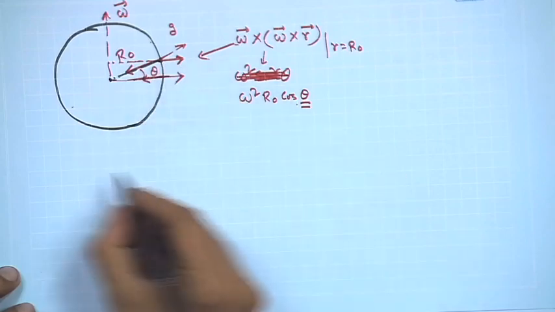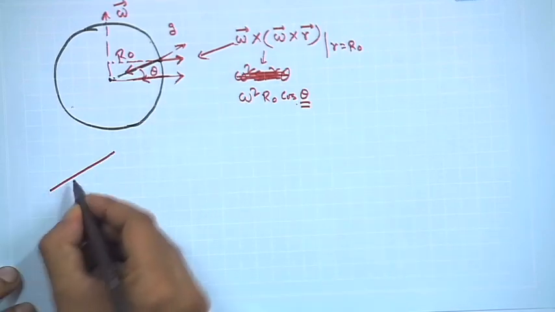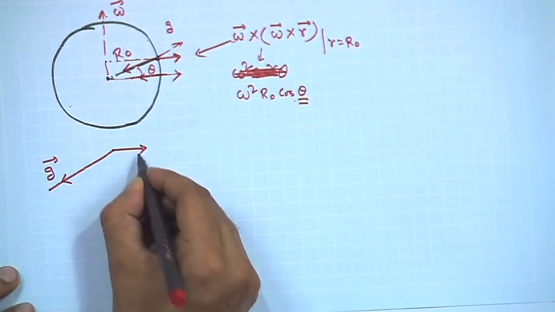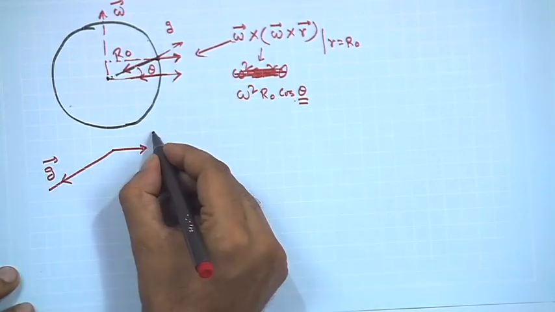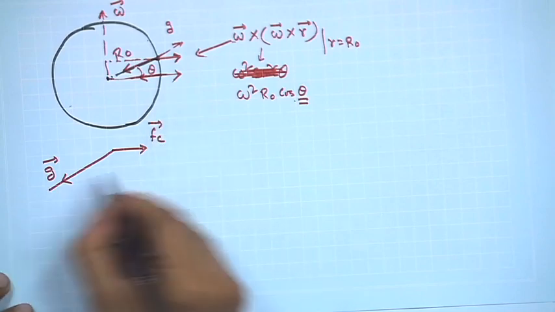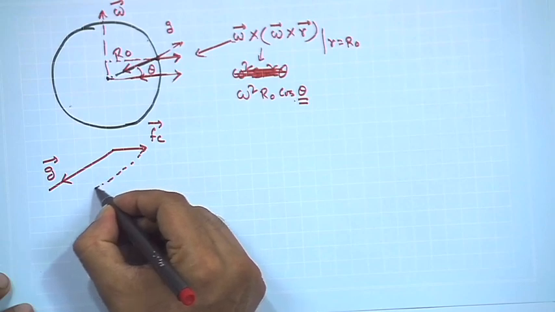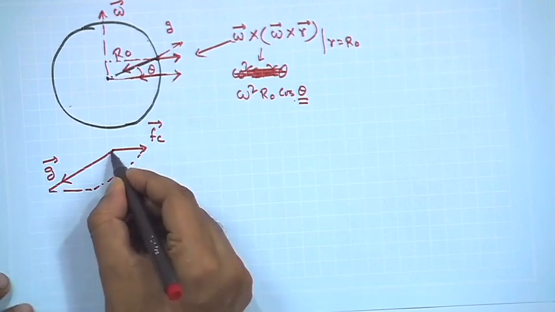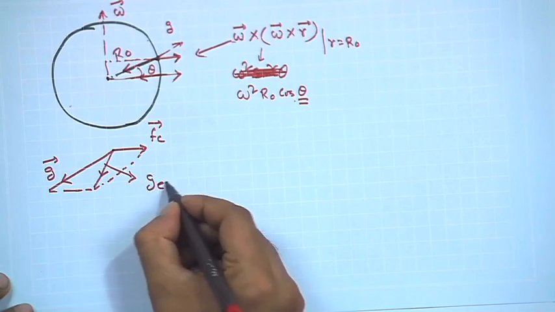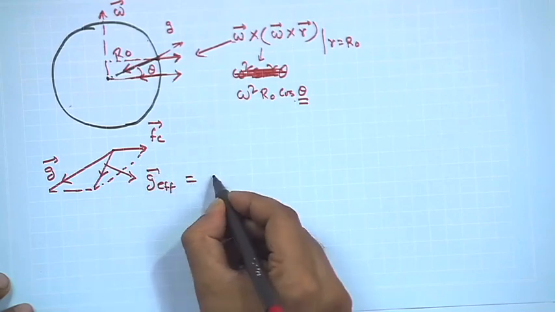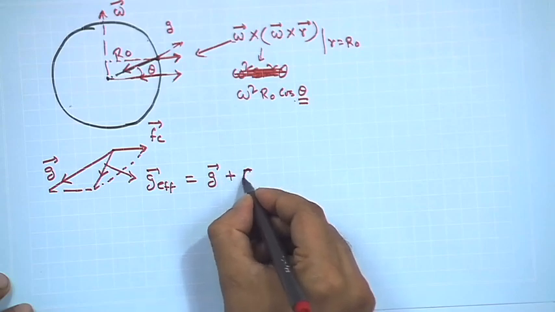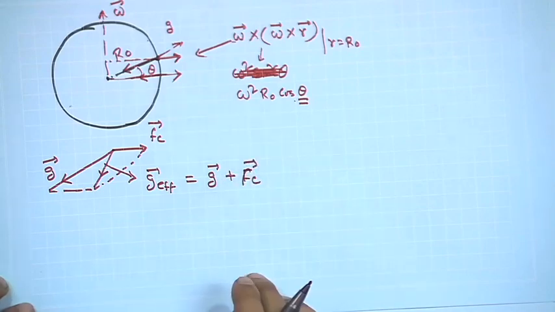So, the effective g at any point, if this is my direction of g vector, and this is my direction of this particular centrifugal acceleration, which we will call f c, then my effective g is a vector sum of these two, right. So, this is my g effective, which is a vector sum of g plus f c, right.